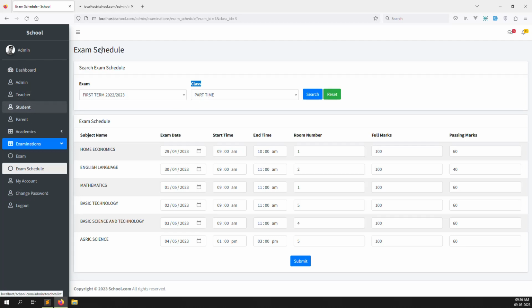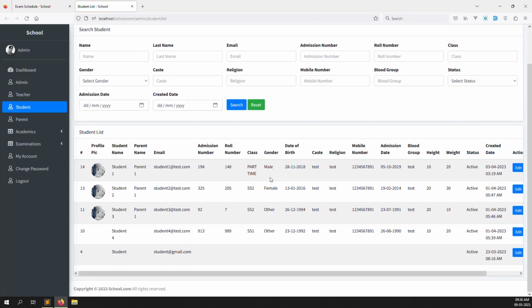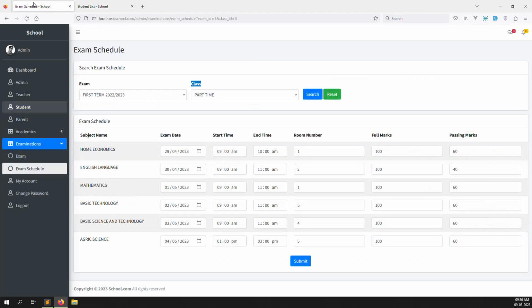Suppose I go to students, here I can show you. Suppose I check the part-time student, whose name is student 1. You can see student 1 needs to be shown here because he is part-time. After student 1, we need to add all the marks for this subject, like home economics what is the mark, English language what is the mark, mathematics what is the mark. We need to do it like this. So let's start and I will show you step by step what we need to do.